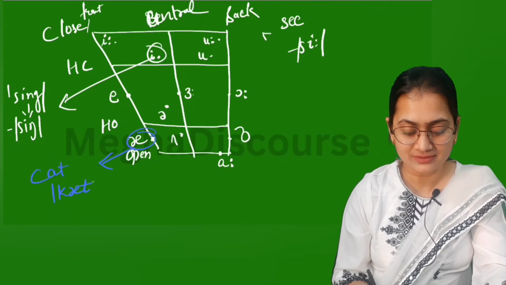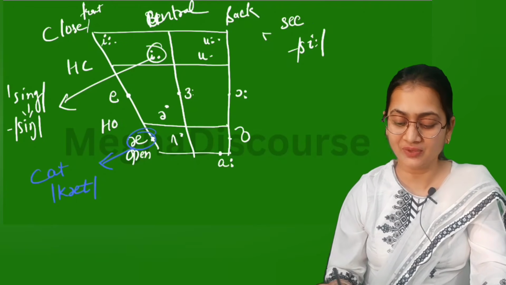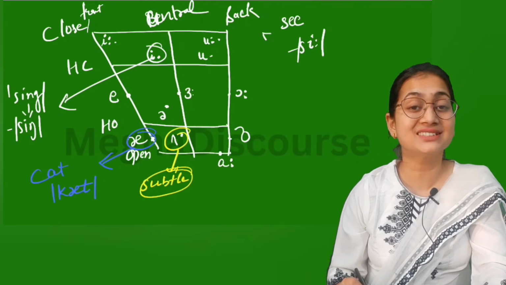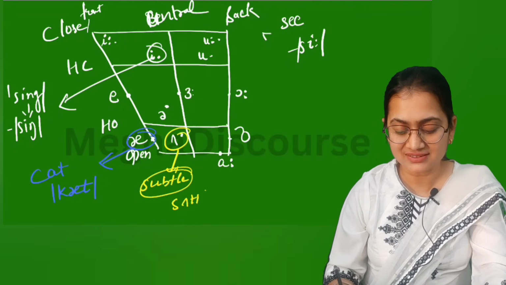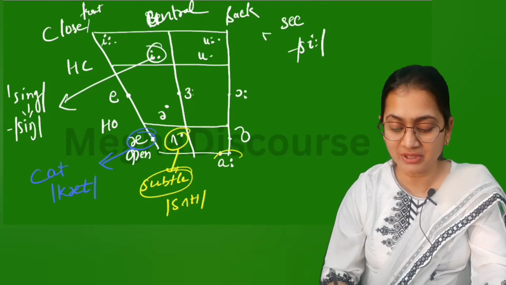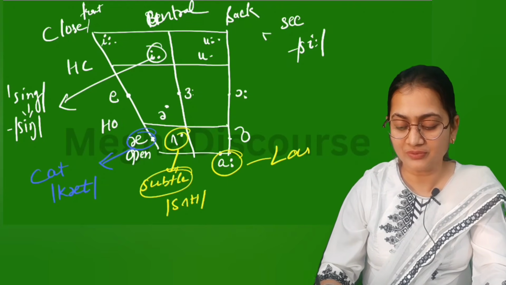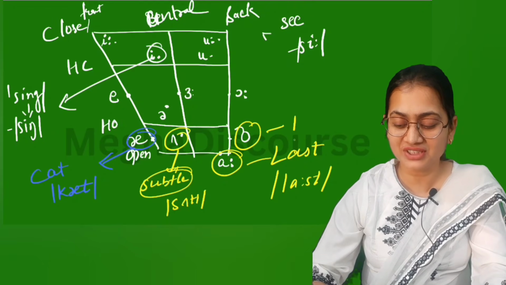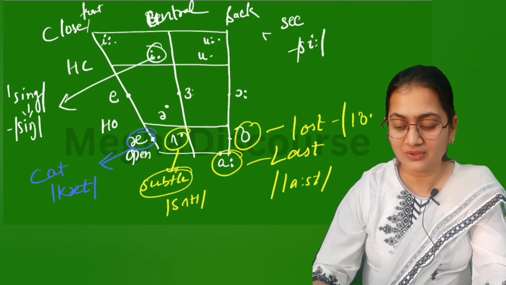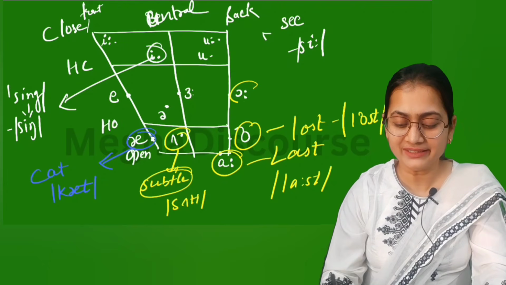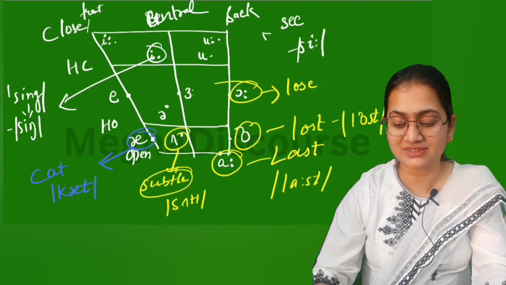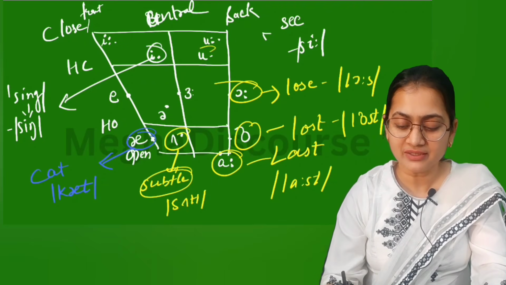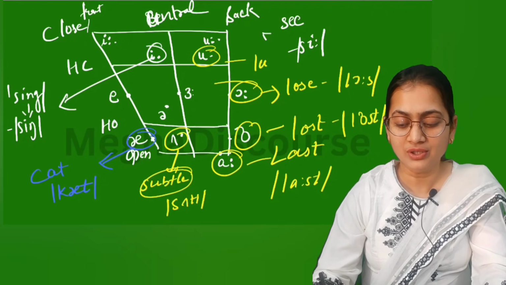Then we have subtle. Similarly, we have last. This O we can use in lost. And like this, we have loss. So we can use this and this sound. Similarly, short U, like we have look.